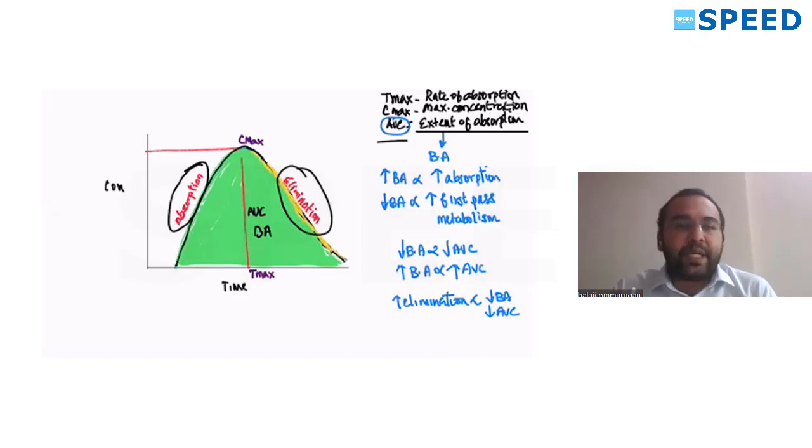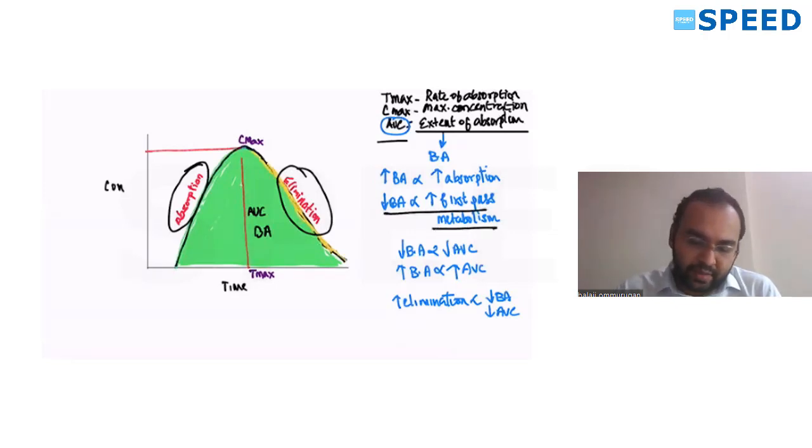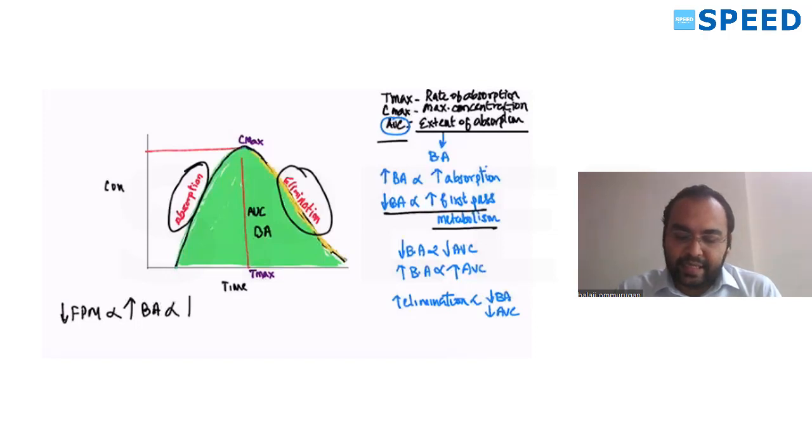If you reduce first pass metabolism, AUC can be increased. So reduced first pass metabolism is directly proportional to increased bioavailability, directly proportional to increased AUC. If elimination is reduced, area under the curve can be increased.